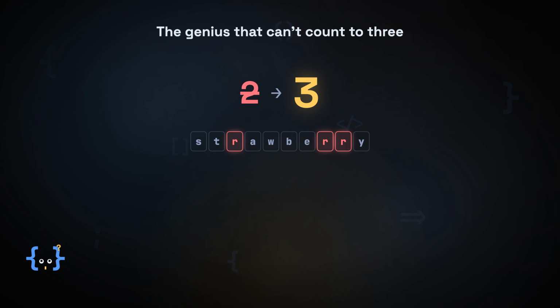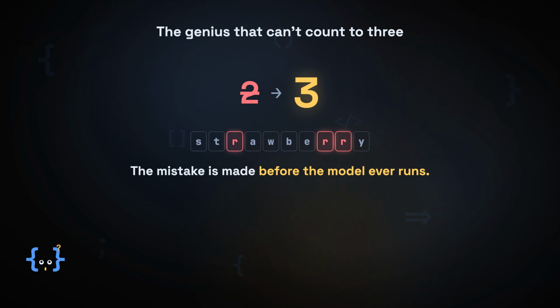The correct answer is 3, and this is not a fluke or a dumb model. The very same system that can write you a working compiler will look at strawberry and miscount its letters like a tired child. People build a whole meme out of it. The easy explanation is that the AI is secretly stupid. That explanation is wrong. The real reason is far stranger, and it has nothing to do with the model you spent 6 episodes building. The mistake is made before the model ever runs.